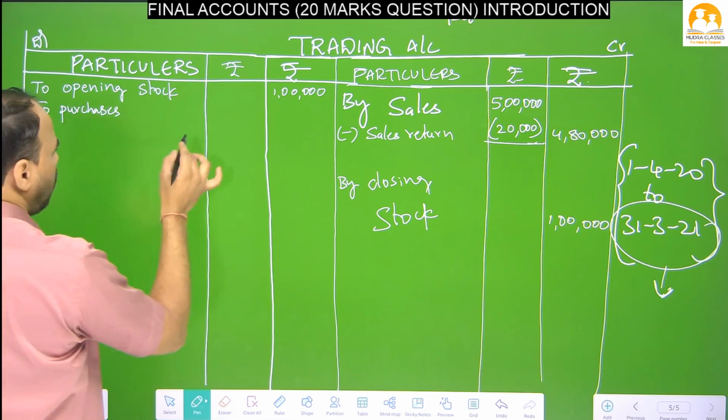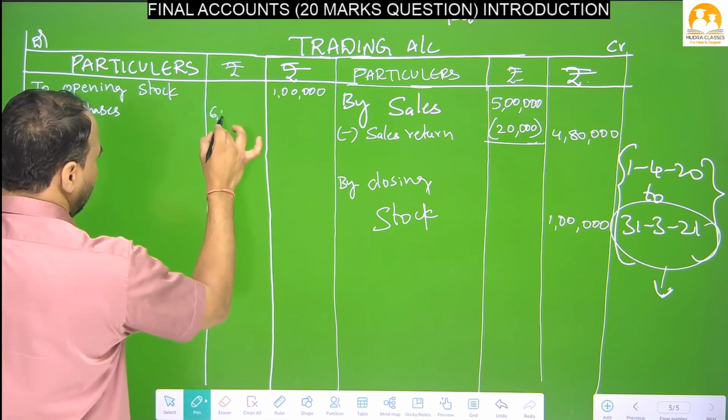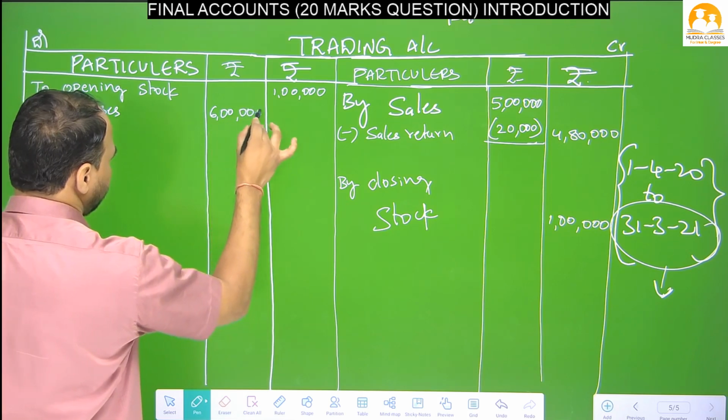During the year, how many goods we purchased? We have to write in the inner column.